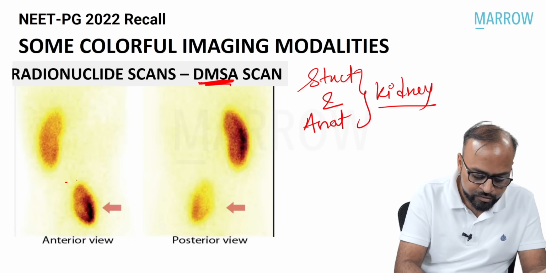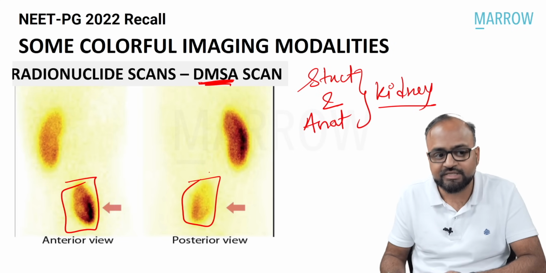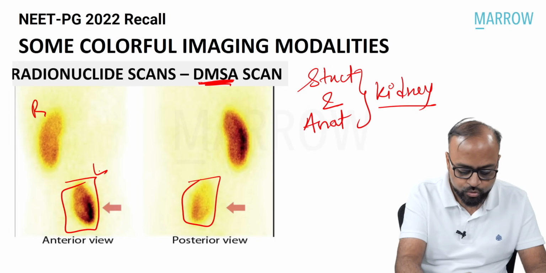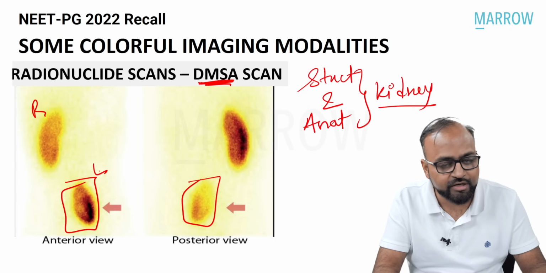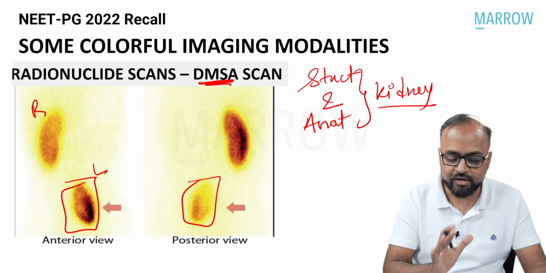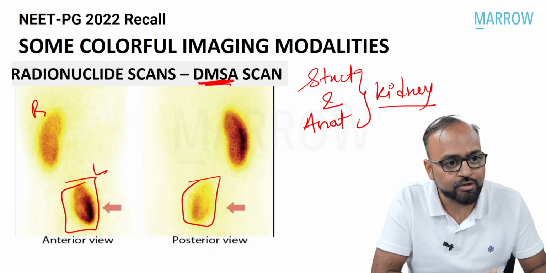So here you can see that the left kidney is located well down within the pelvis, whereas the right kidney is at its normal position. Left kidney is located deep down. So this is anatomic information we are getting. This also appears as a crude color map. Okay, so these were some color imaging modalities. We jumped into this discussion with PET CT. That was the answer in that particular question.